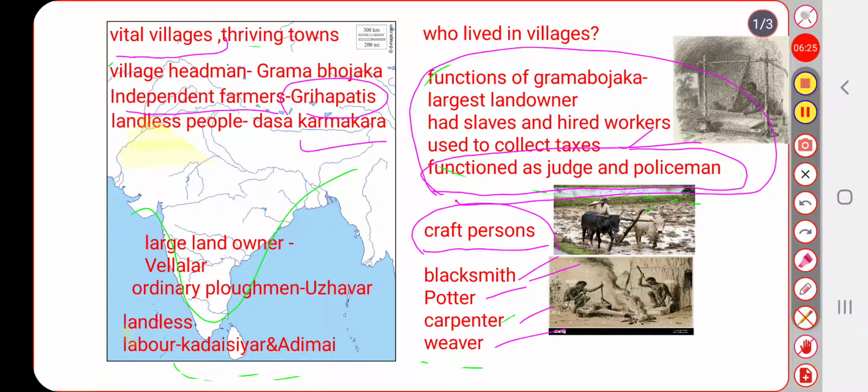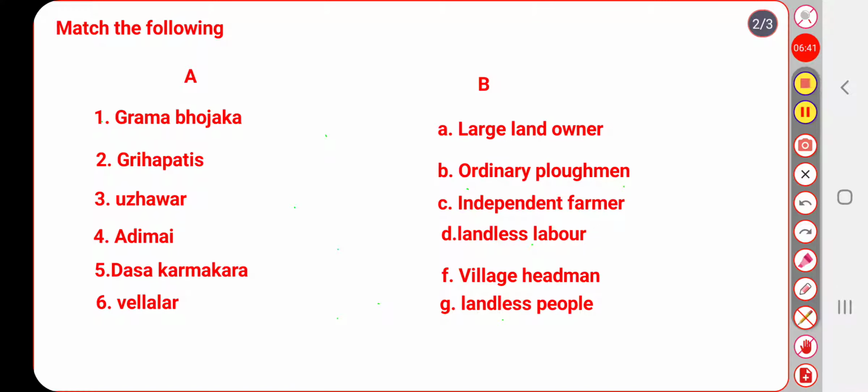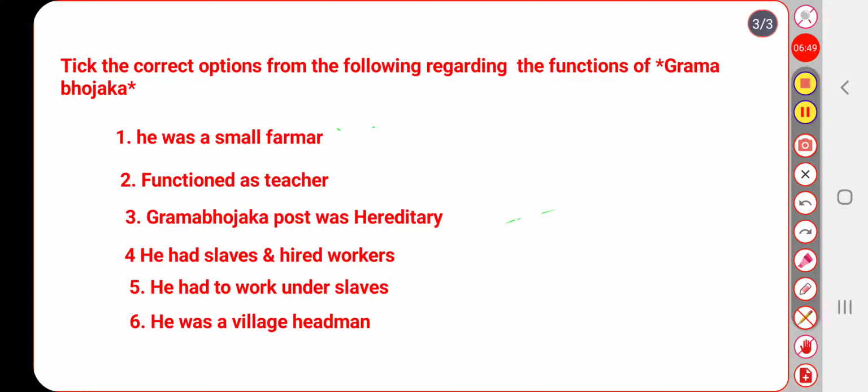Now if you want to test yourself, I am providing you 2 exercises. Do them to test yourself. What are those exercises? See, matching. You have to match A to B. And the next exercise: take the correct option from the following regarding the functions of Gramabhojaka. I explained the Gramabhojaka functions to you. So from these options, which are the correct options?